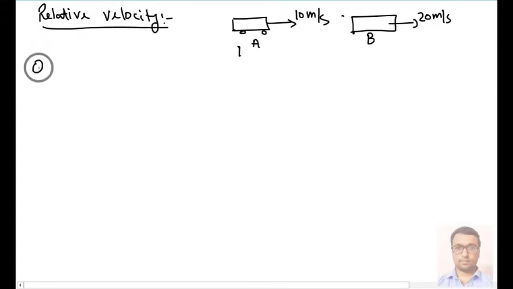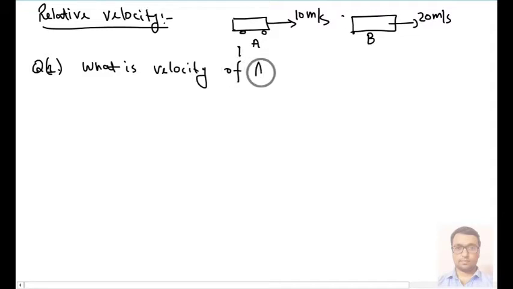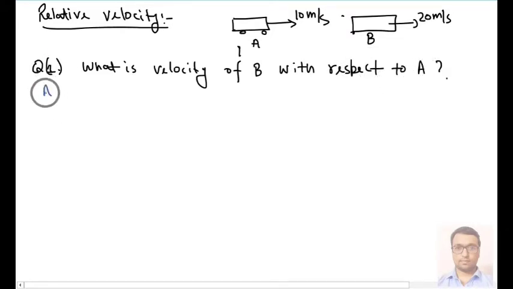Then the question number 1 that we will ask: what is the velocity of B with respect to A?